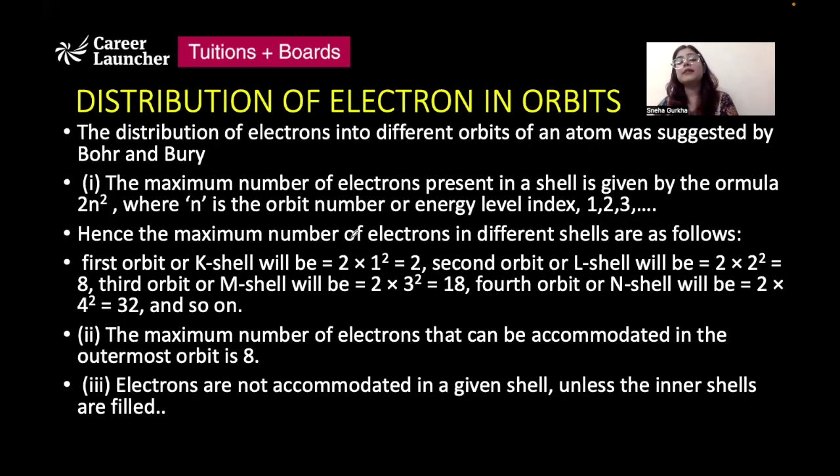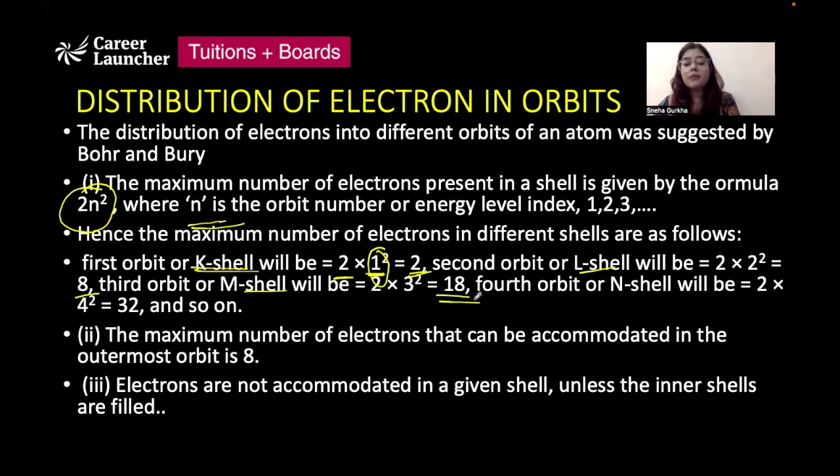Now, how are these electrons distributed in these orbits? This distribution of electrons was suggested by Bohr and Bury, and they said that the maximum number of electrons present in a shell is given by the formula 2n², where n represents the orbit number, or the energy level index. So for the first orbit, which is the K shell, the number of electrons it could accommodate would be 2 into 1 raised to the power 2, which is 2. Similarly, the L shell could accommodate 8, the M shell would be able to accommodate 18, and so on.